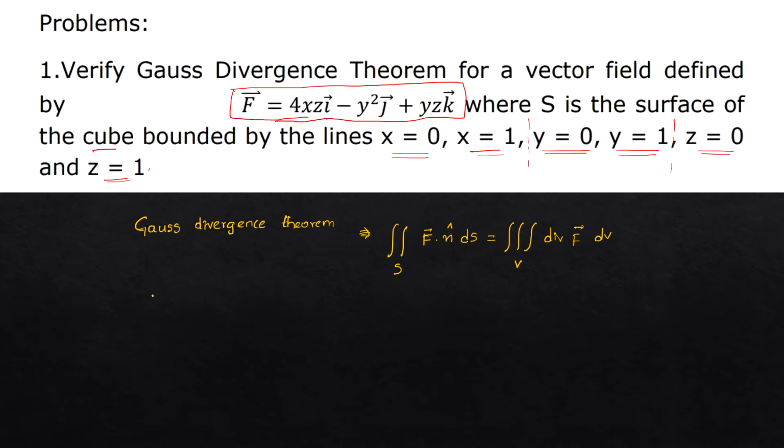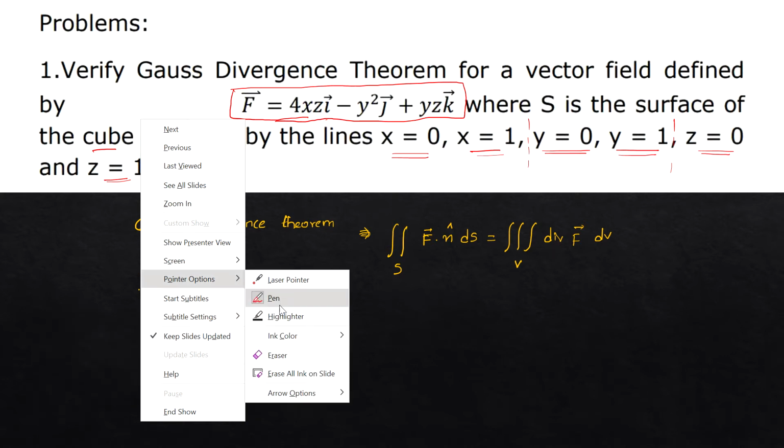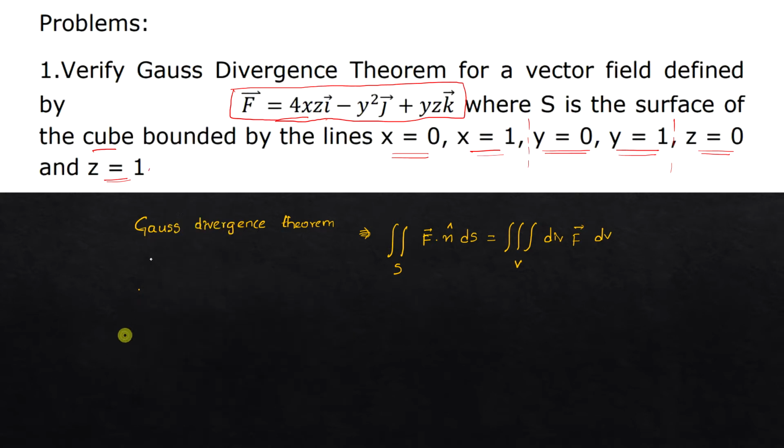Now you have to write the given equation. Then you have to write the limits. Let me change the ink color. See here, given f bar is equal to 4xz i bar minus y square j bar plus yz k bar. It is the given question.